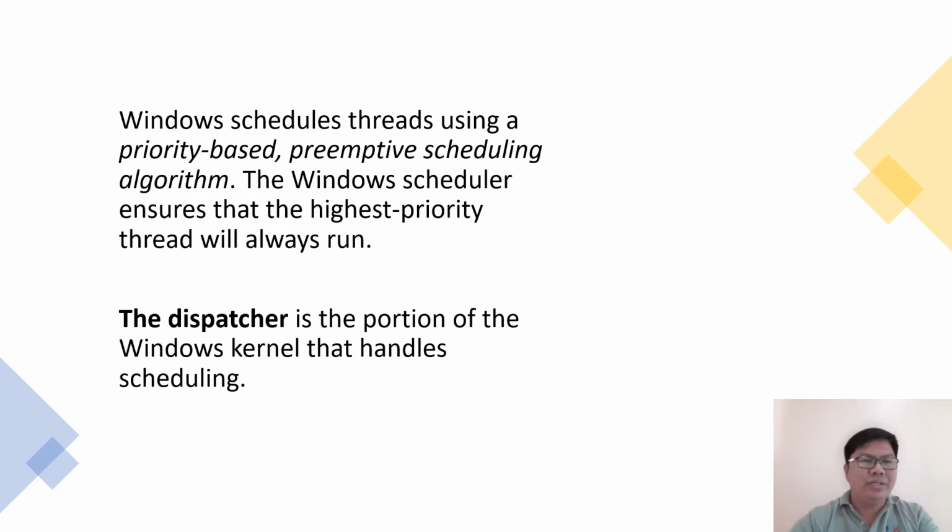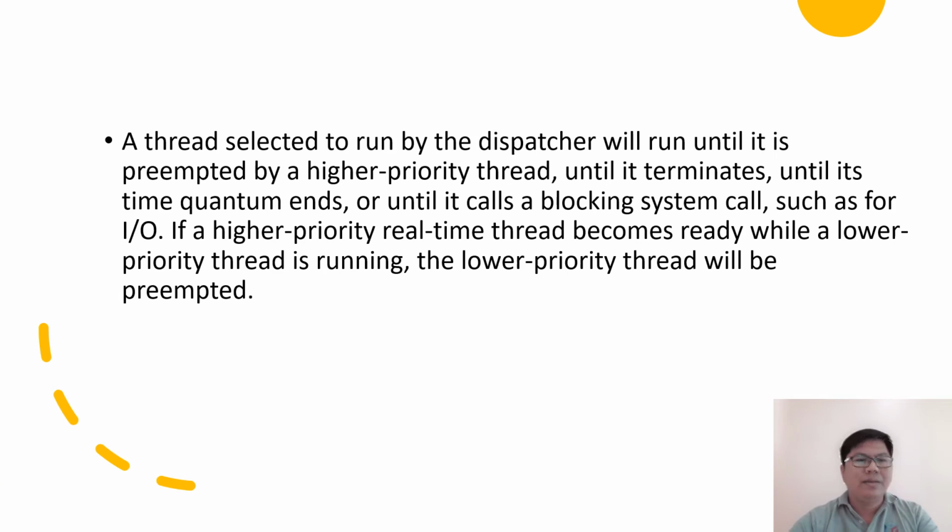And here comes the dispatcher. It is the portion of the Windows kernel that handles scheduling. A thread selected to run by the dispatcher will run until it is preempted by a higher priority thread, until it terminates, until its time quantum ends, or until it calls a blocking system call, such as for input-output.